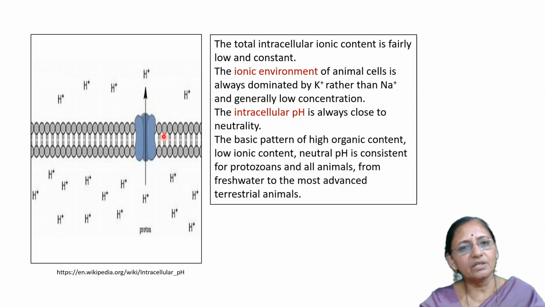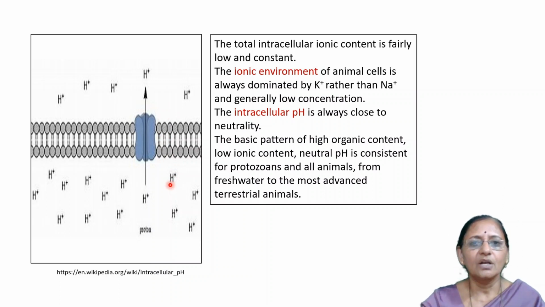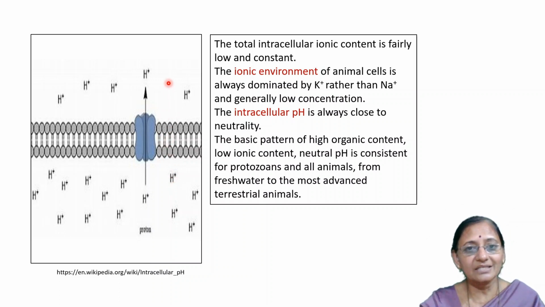Intracellular pH is always close to neutral pH. According to that, there is a transfer of H plus ions from one side of the cell to the other through the plasma membrane. This is the plasma membrane, and there is a transfer of these positive hydrogen ions to maintain the neutral pH inside. Intracellular pH is mainly neutral, or near neutrality.